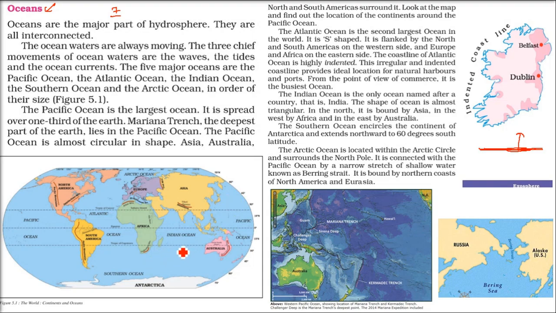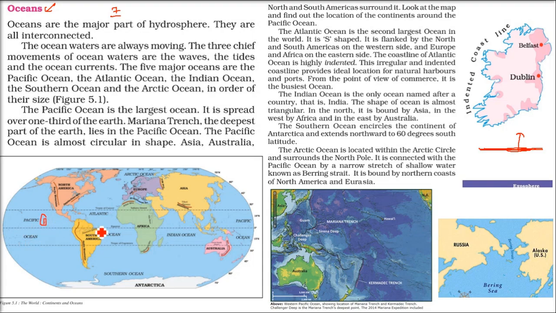That is, the water waves, the tides, high tide, low tide, and the ocean currents. Currents means there is a fast movement of water at some place. These are called currents. And let me tell you the oceans one by one in terms of size.